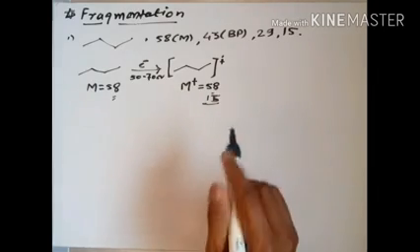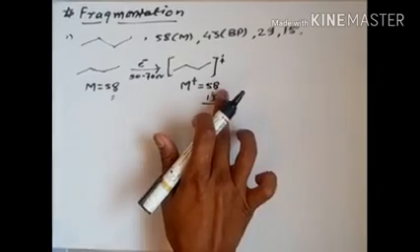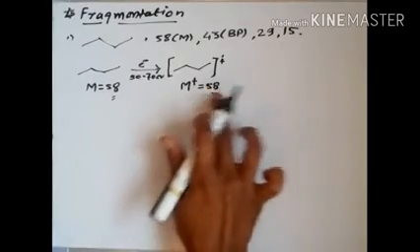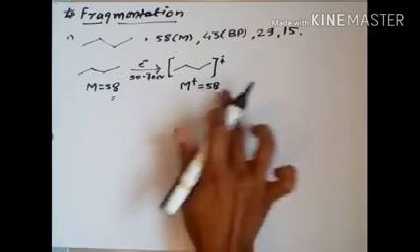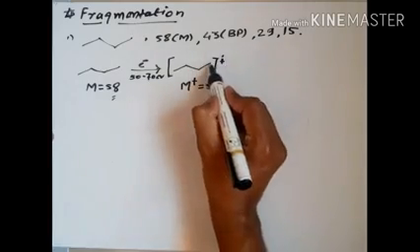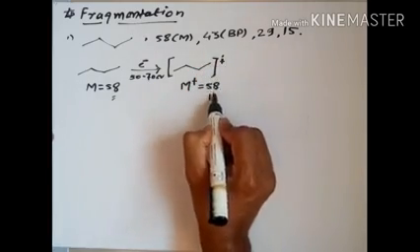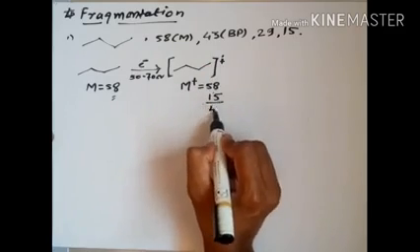So suppose this is the 58, and we are going to eliminate 15. Why 15? Because it is CH3. So 15 will be eliminated, and what we got is 43.